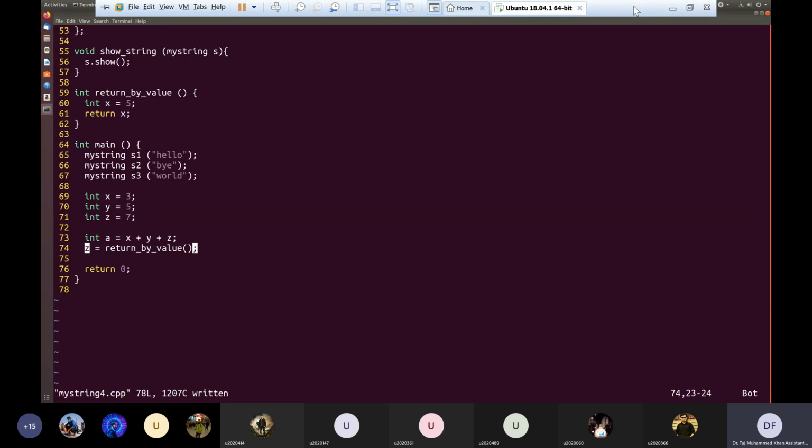Okay, and these temporary values are R values. So by definition, R values don't have a memory location associated with them, and we cannot take their addresses. And basically, these temporary values will no longer exist once the statement in which they are being used has finished. Okay, is it clear?